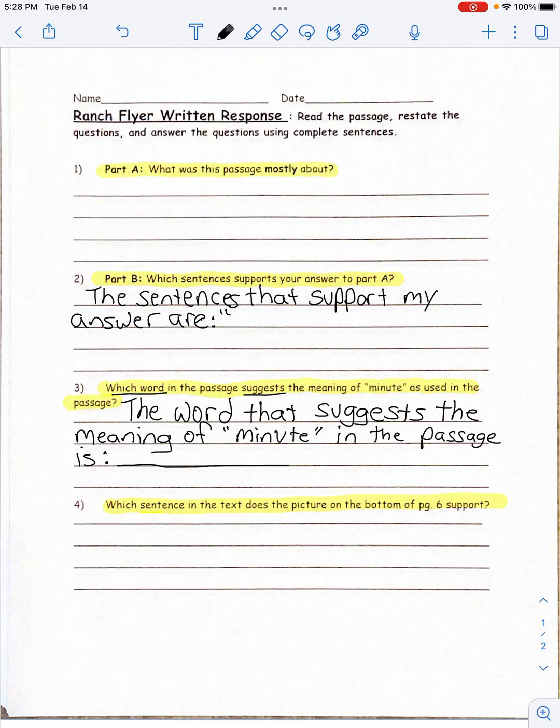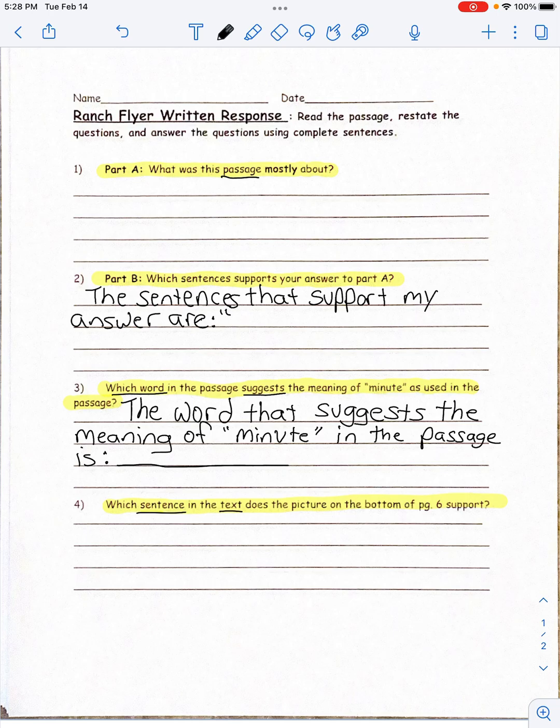Let's think about the word sentence. Does it have an S after it? No. So we know we only have to look for one sentence. Remember, the word text is very similar to the meaning of passage, right? It was what we read in our close reading book. It was the story.